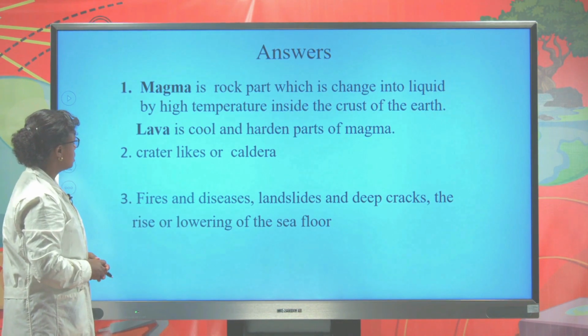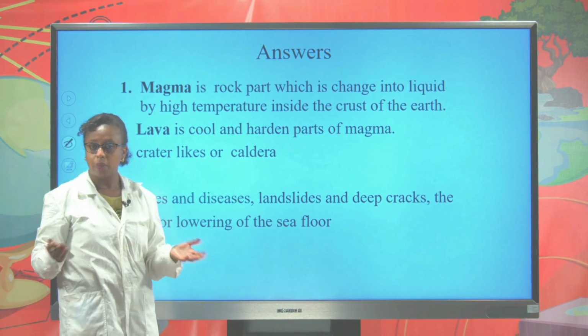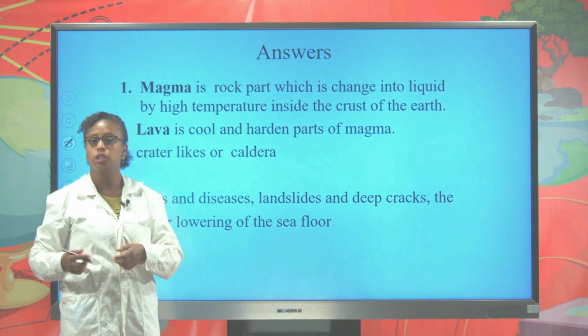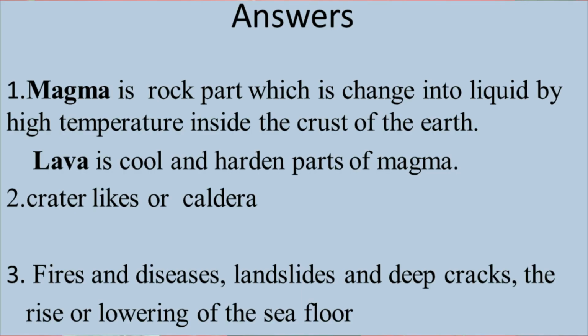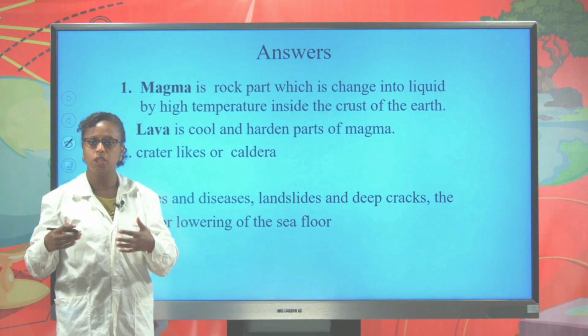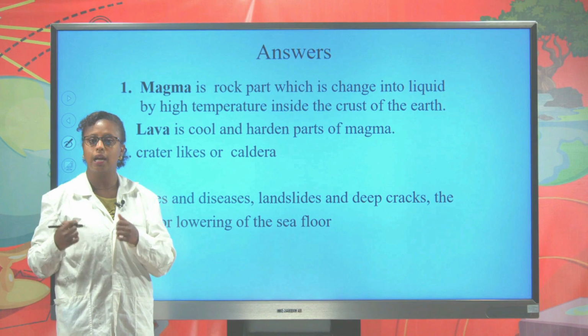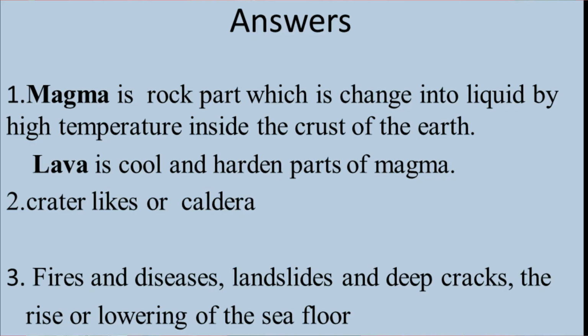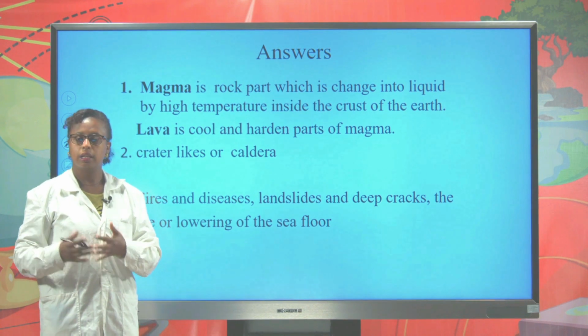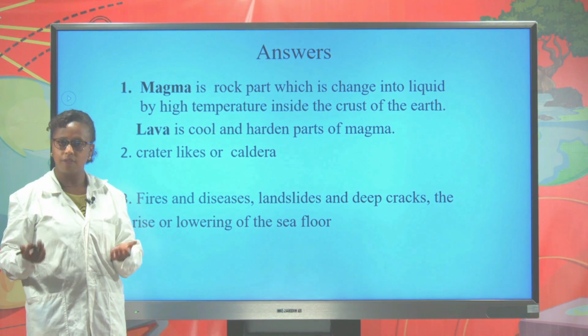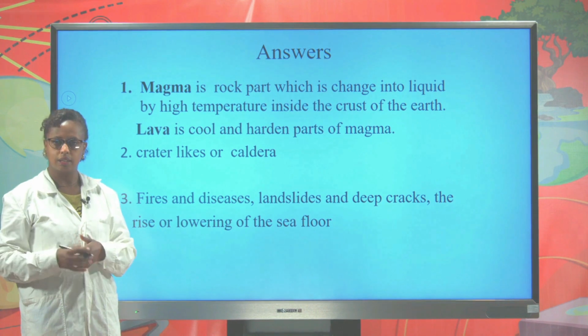As we have learned above, magma is the rock part which is melted and changed into liquid because of the heat inside the crust of the earth. Lava is the magma part. After the magma reaches out of the surface, it becomes cool and hardened, and we call this hardened part lava. The landforms formed by volcanic activity are craters or caldera lakes.